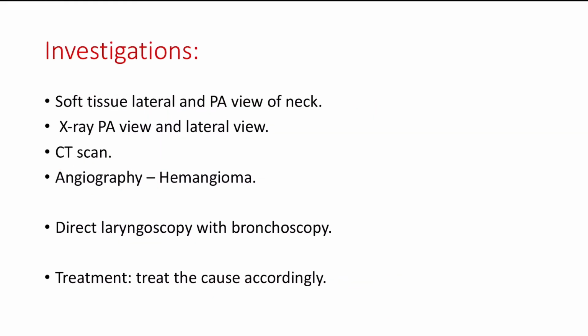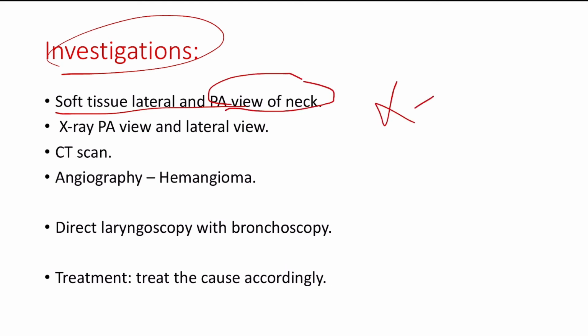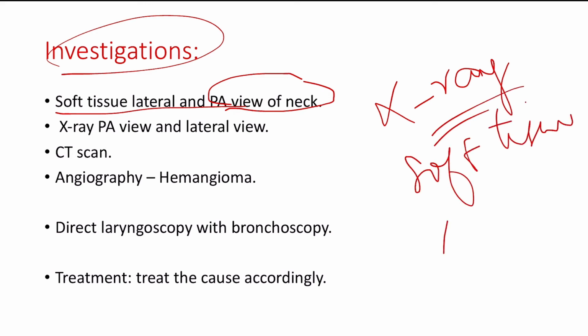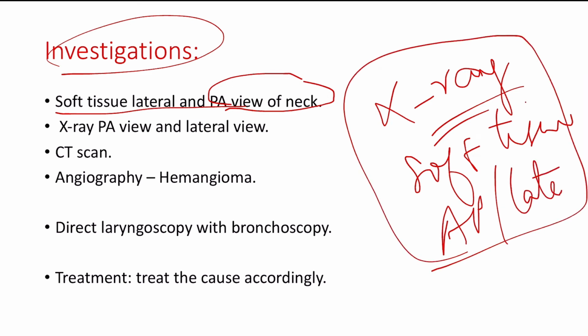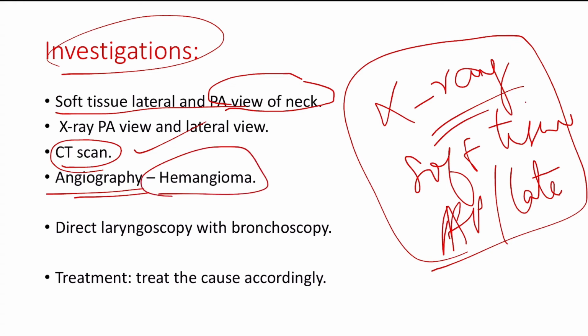Okay, so coming to the investigation part, the first investigation which you want to do here is soft tissue lateral and PA view of neck. Okay, so generally it's nothing but the X-ray, soft tissue, AP and lateral view. Both views you will take to visualize if there is any obstruction that you can see in that. Okay, if it is present. Then CT scan. You can take the CT scan also to find out the lesion. And then angiography to rule out hemangioma. It's basically a tumor. So to rule out this vascular tumor, highly vascular tumor, you can do angiography as well.